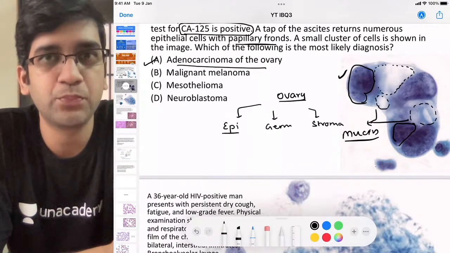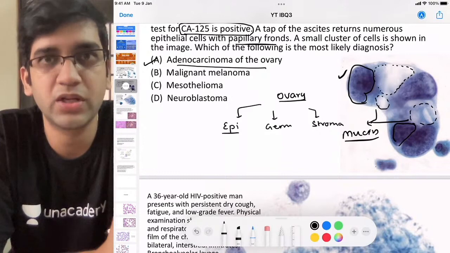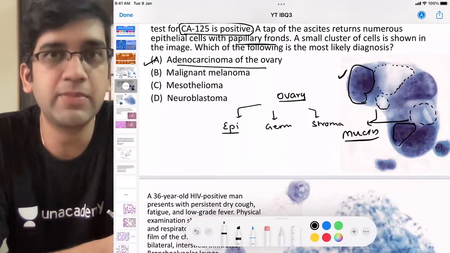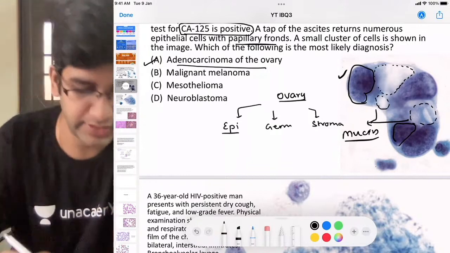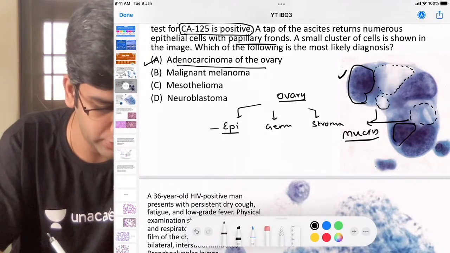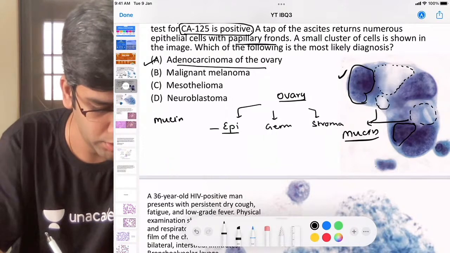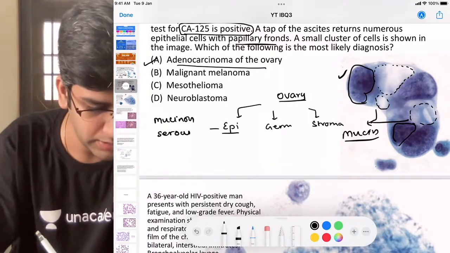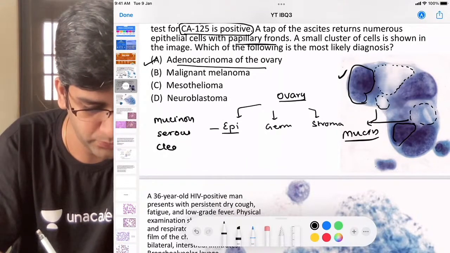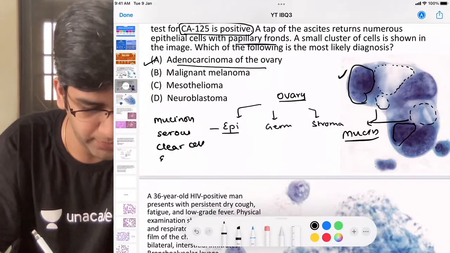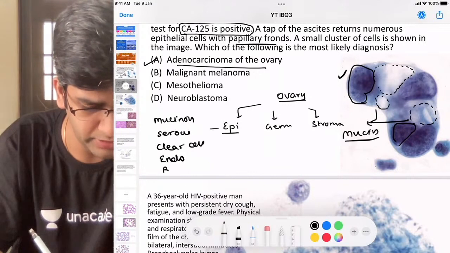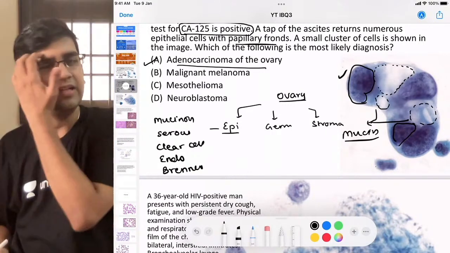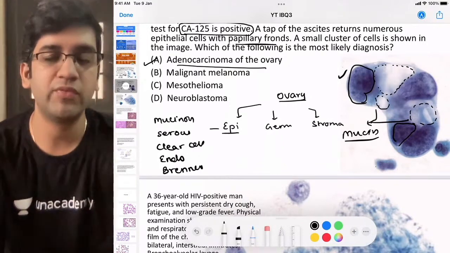Epithelial lesions of the ovary: we have mucinous, serous, endometrioid, clear cell. That was a question which came in INICET, and your Brenner, right? We have a few others as well. We have mucinous lesions, we have serous. I'm just going to concentrate on epithelial alone this time. We have clear cell, we have endometrioid, we have Brenner, and we have mixed type as well. Fine. So we have these epithelial types of ovarian lesion.